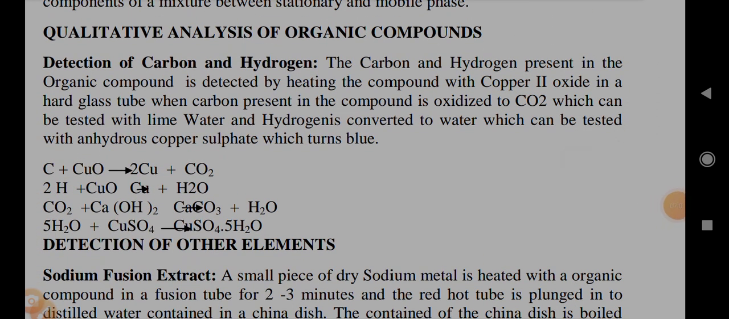Qualitative analysis of organic compounds. Detection of carbon and hydrogen. Carbon and hydrogen present in an organic compound are detected by heating the compound with copper(II) oxide in a hard glass tube. Carbon is oxidized to CO2, which can be tested with lime water, and hydrogen is converted to water, which can be tested with anhydrous copper sulfate, which turns blue.